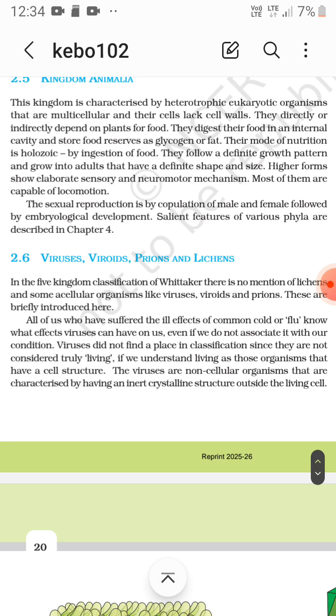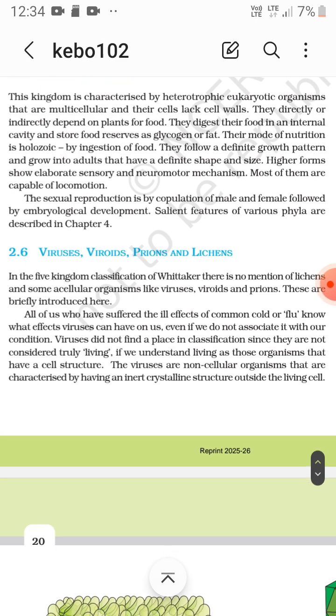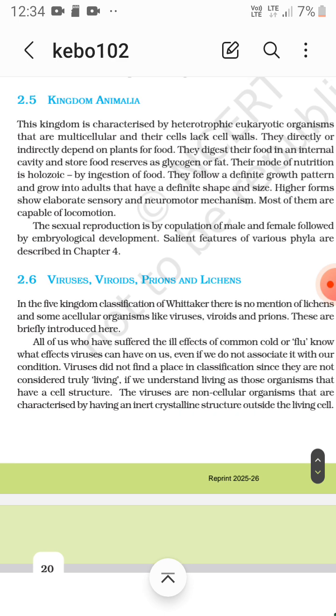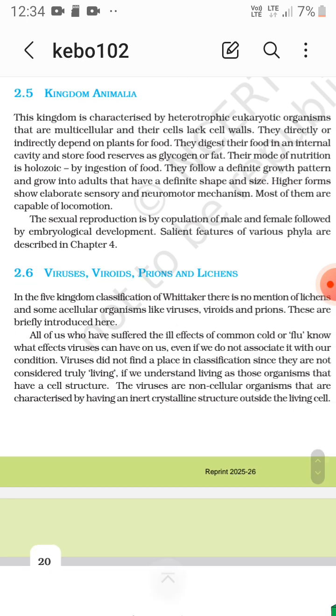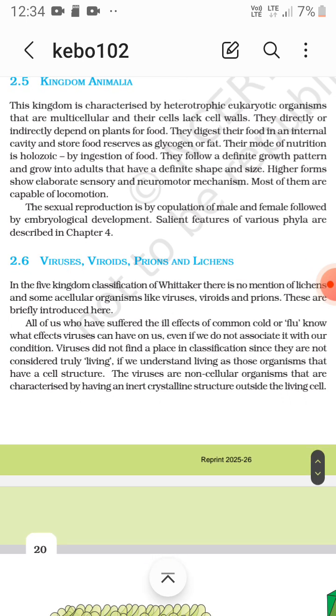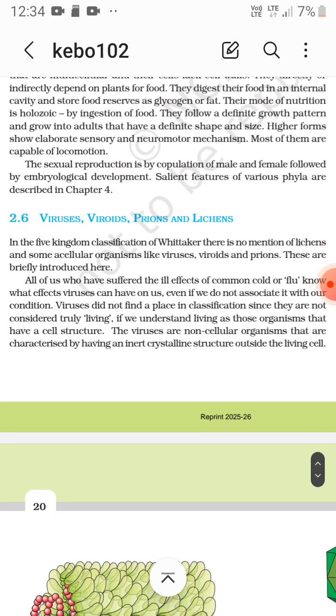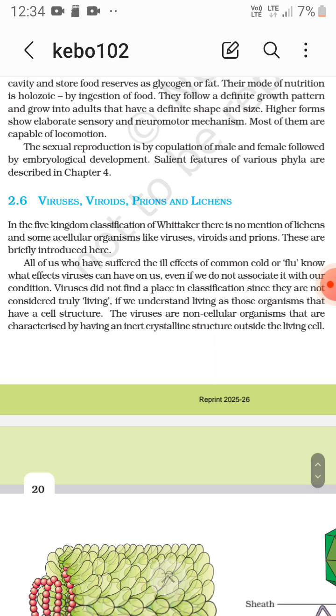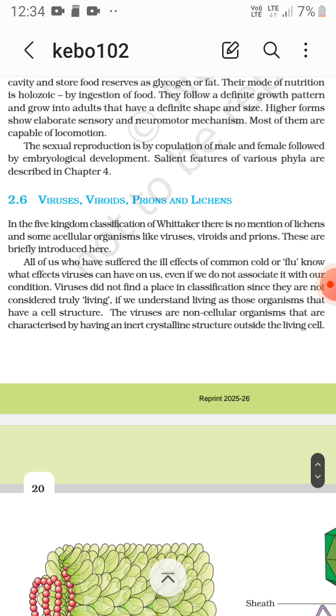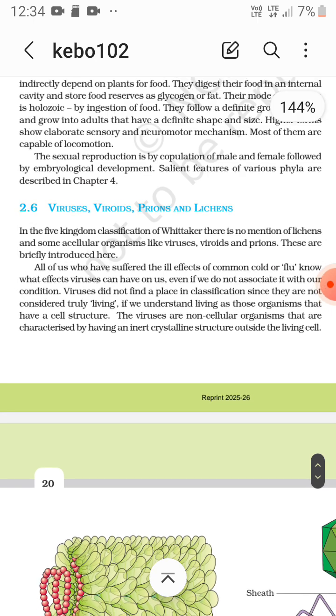Their mode of nutrition is holozoic, by ingestion of food. They follow a definite growth pattern. Higher forms show all this. Most of them are capable of locomotion. The sexual reproduction is by copulation of male and female, followed by embryological development.